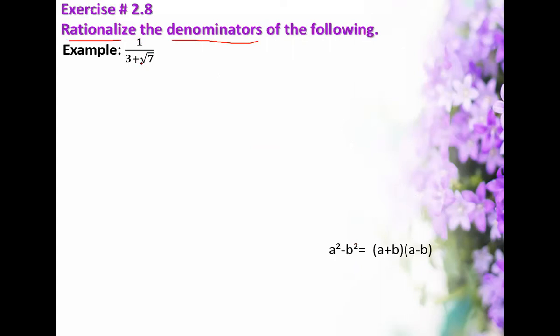In this you have to eliminate this radical sign. So you will perform rationalization. Now I am going to teach you how to perform rationalization, or how to eliminate the radical sign from the denominator. For this, I'm going to start the video. Now, please tell me, is it clear?